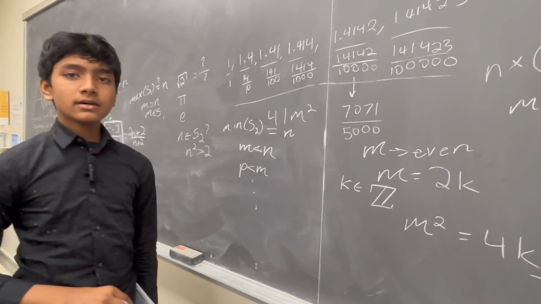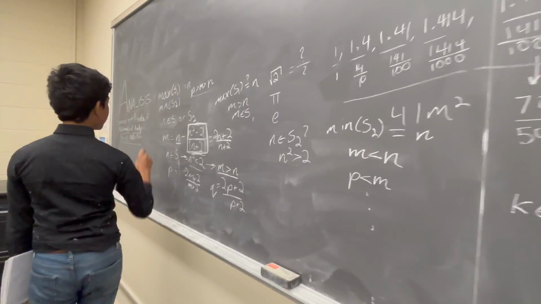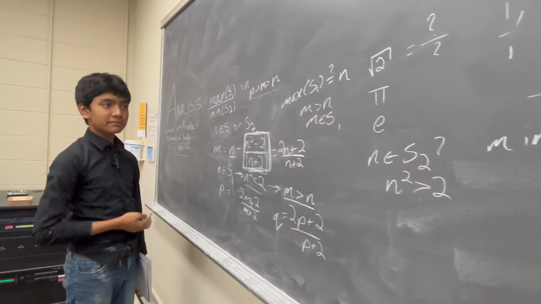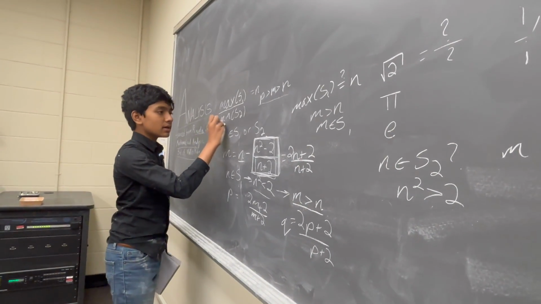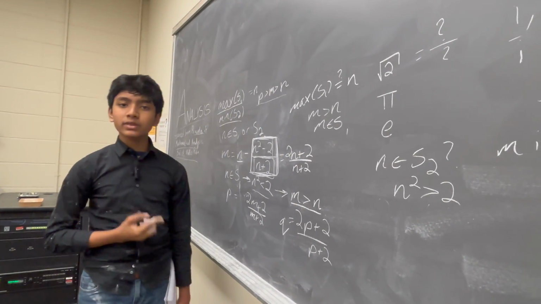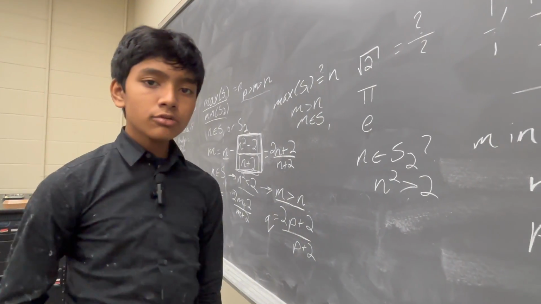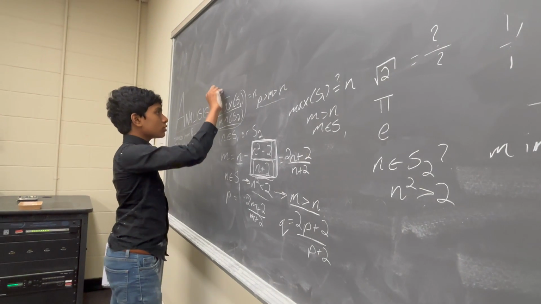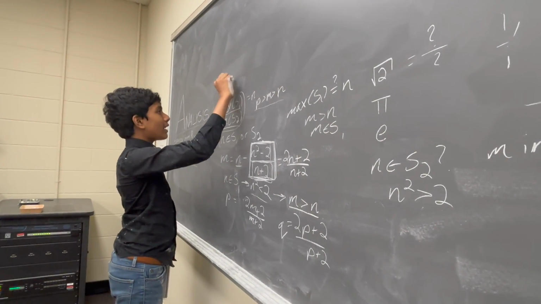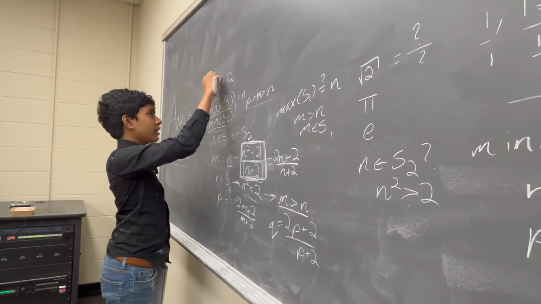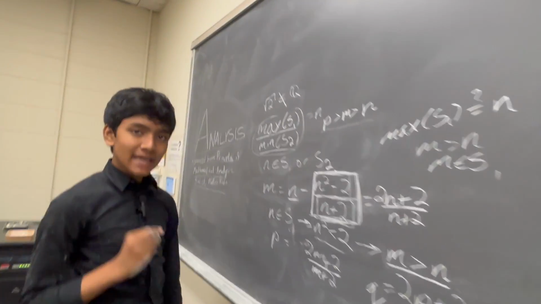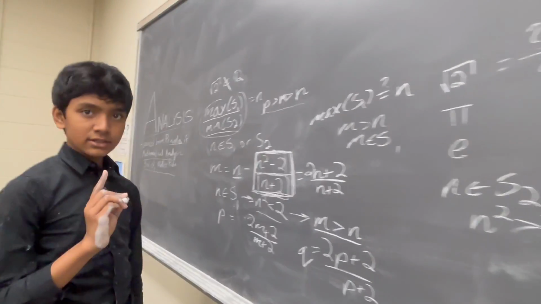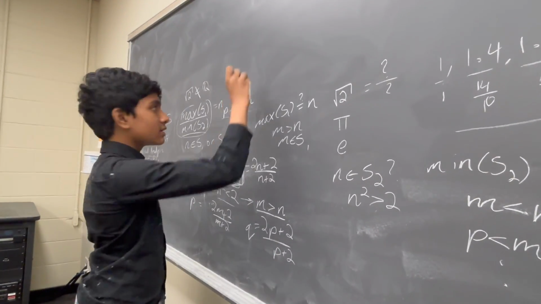So eventually, we realized that the max can't exist because we can always find some number greater than it in the same set, and the min can't exist because we can always find some number lower than it in the same set. So that means that these two can't exist, and our search for root 2 in the rational numbers has failed. So that's exactly why working with the rational numbers isn't enough. So we've answered the first one of our objectives.